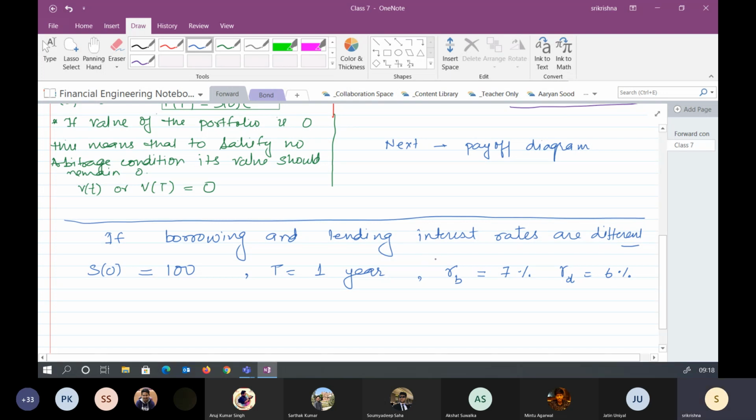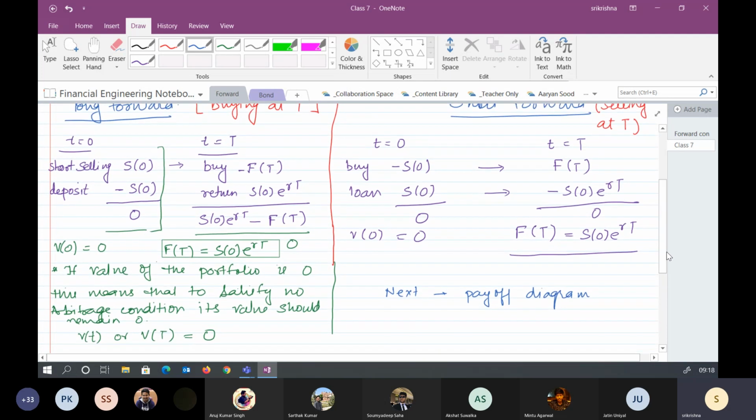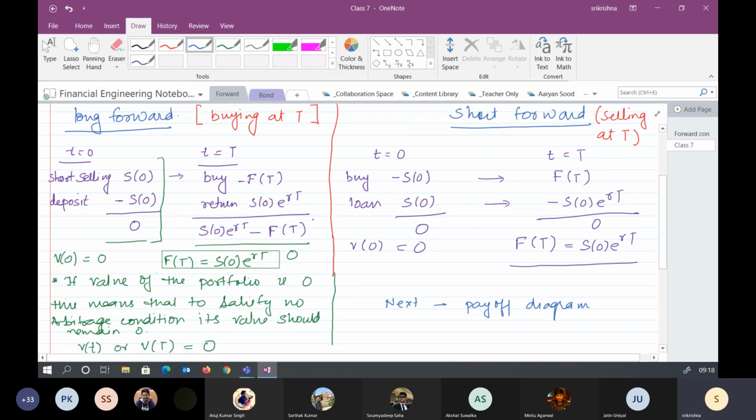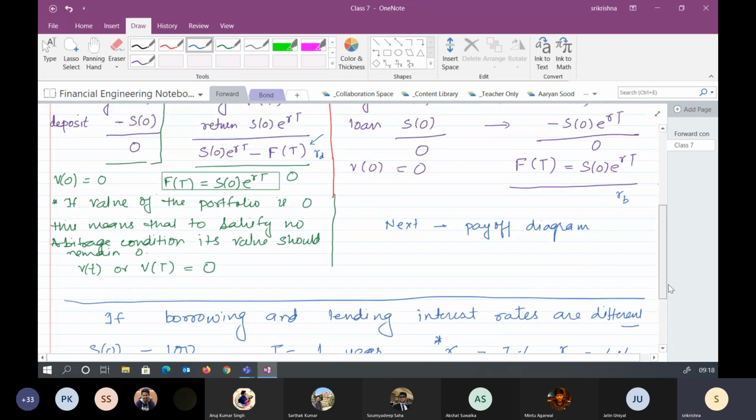So I'm marking it with a star and going back to the above condition. What interest rate should I apply here in this equation? RD, sir, the interest rate for depositing. Yes, so I will apply RD here, and what interest rate should I apply here? RB. Correct, the borrowing one.